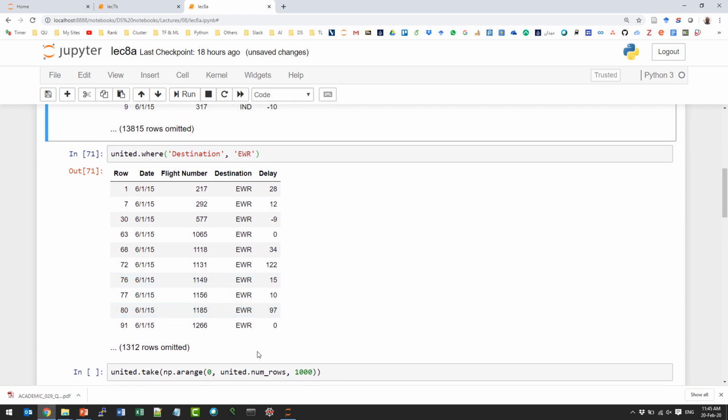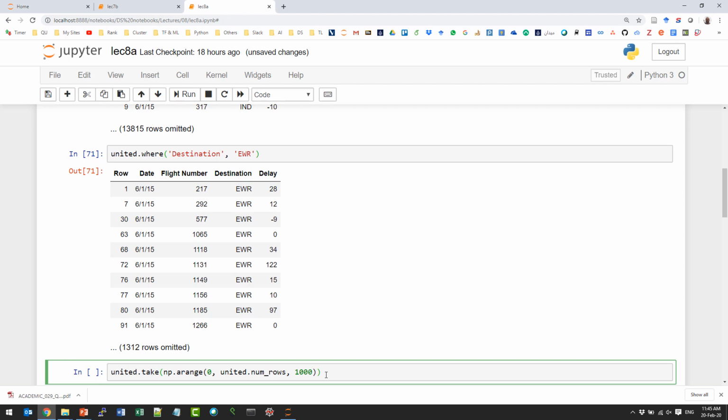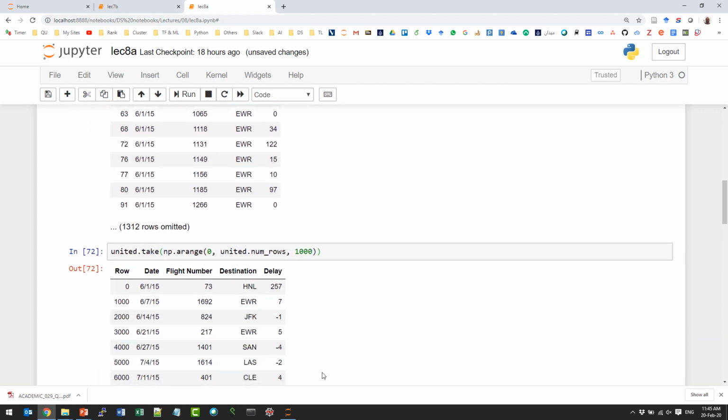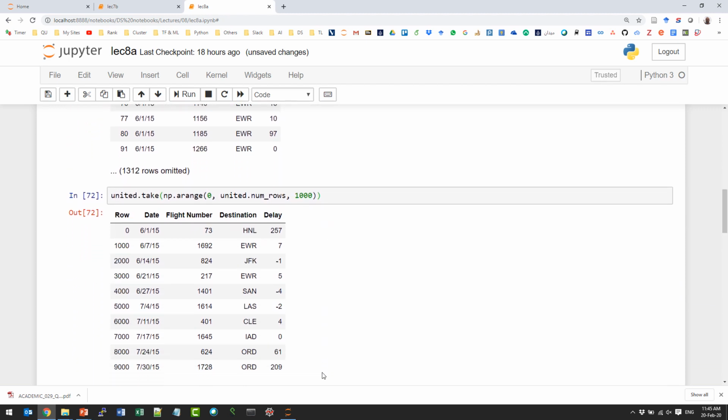How about this one? What is this? So what is this one first? In numpy.arange 0 to number of rows and 1,000. Yes, each 1,000, starting from 0. Very good. So it will be 0, 1,000, 2,000, and so on. Okay, so if we run this, we'll get something like this. These are the rows that we will get.